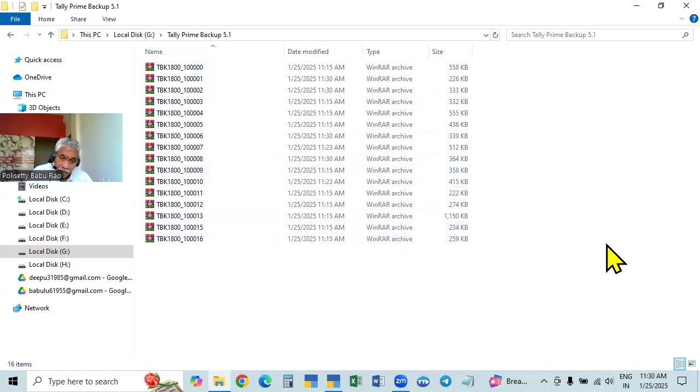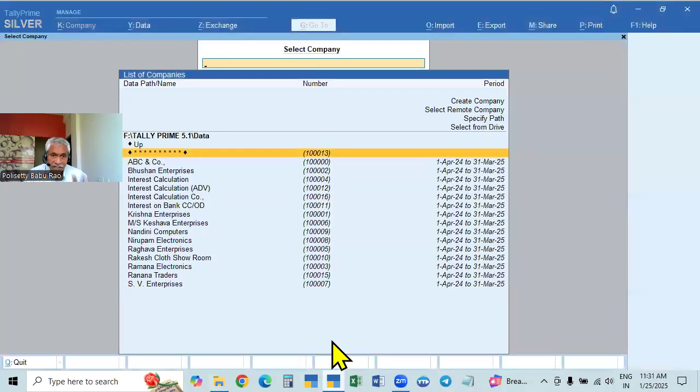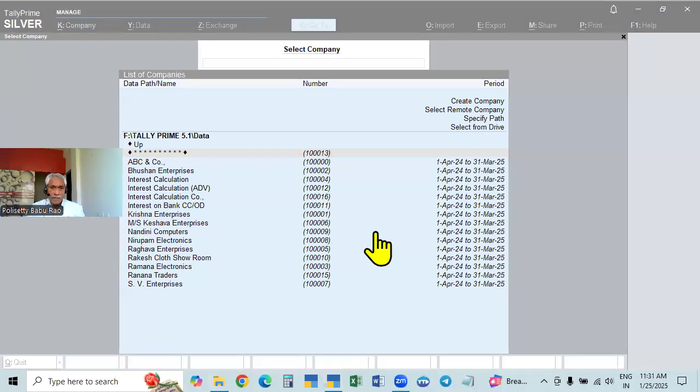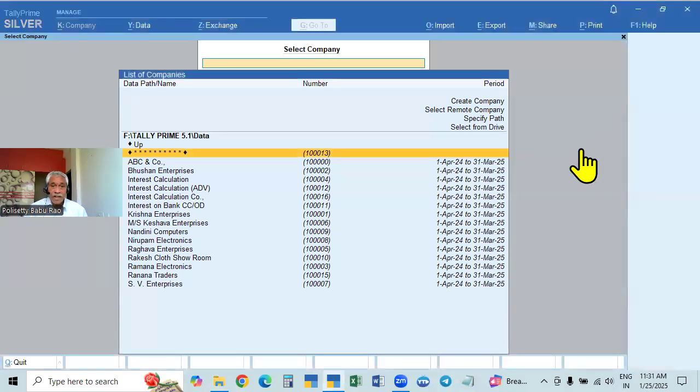If you create a new company, when you take up the data, that new company also will come here. For example, it is 15, 16, and 14 is missing. Suppose if you create a new company, you may get the 14 number, and the company is shown here. And when you are taking the backup, this company also will go there. So like this, we have to back up the data.